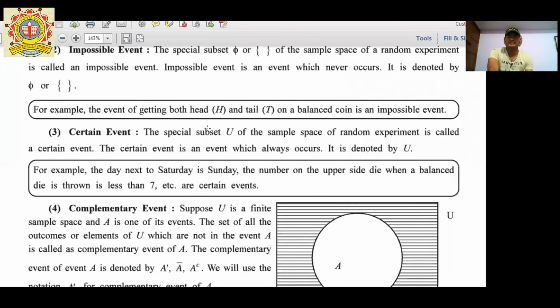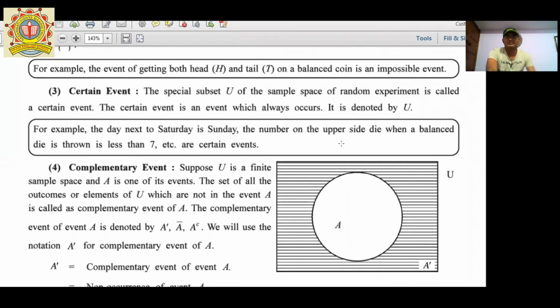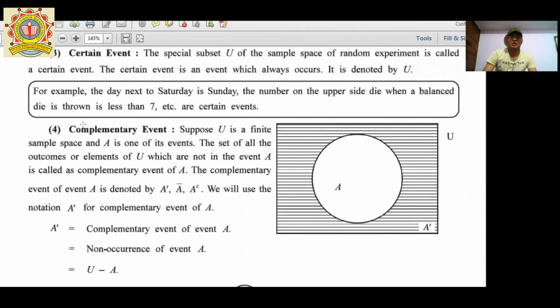Next one, certain events. A special subset U of the sample space of a random experiment is called a certain event, and this certain event always occurs. It is denoted by U. Next one, that is complementary events. Here the complementary event is denoted by A dash or A bar. Suppose U is a finite sample space and A is one of its events.